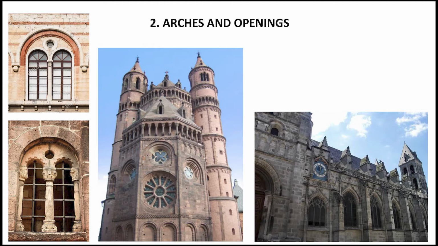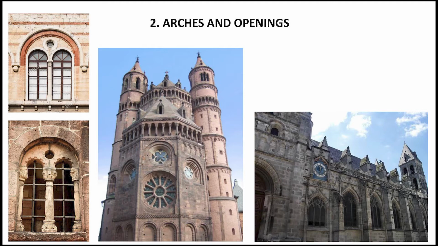Often these pairs of two arched windows are separated by a pillar which is called a colonnade, and it is often set within a larger arch. On the top left corner, you can see such an example of two arched windows, which was basically a characteristic feature of Romanesque architecture. The bottom is also an example of such two arched windows.